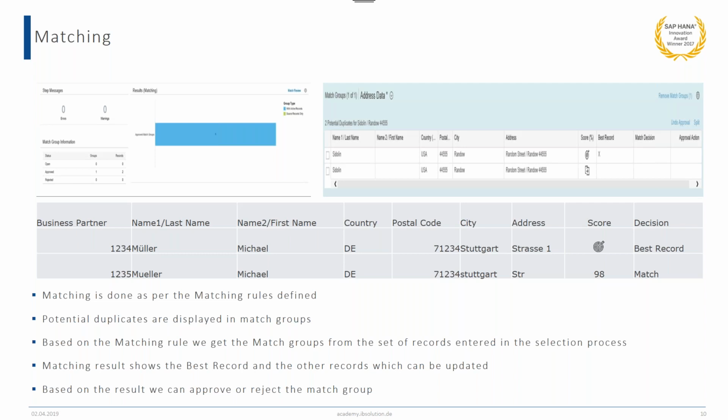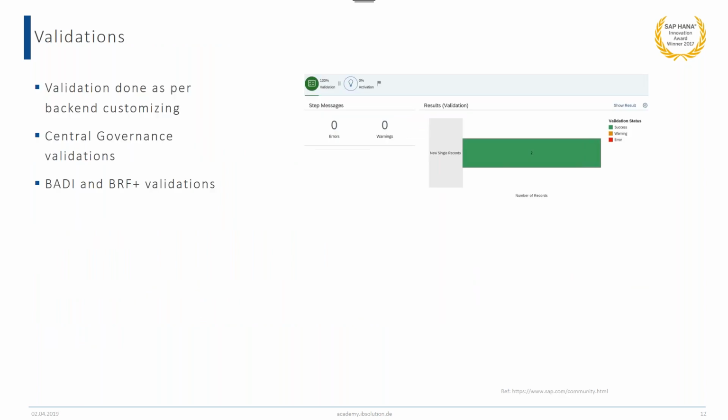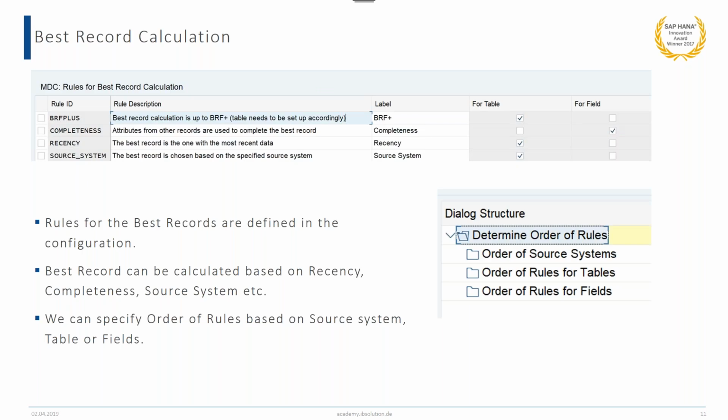So this is how the best record is calculated. So then we have the option that the best record is calculated in this way.